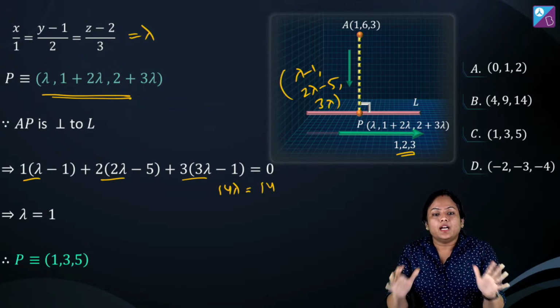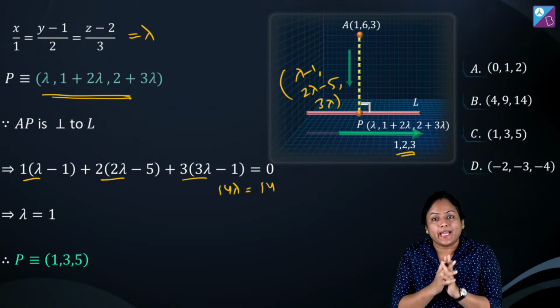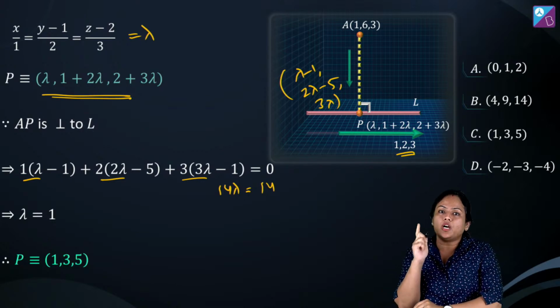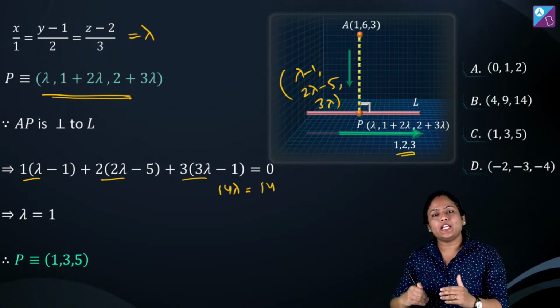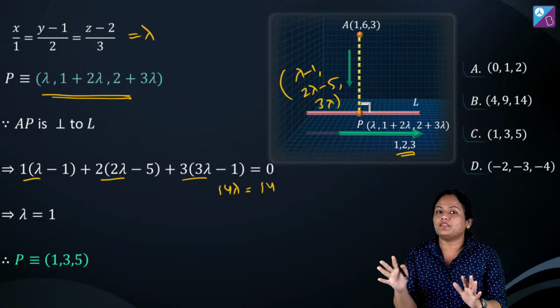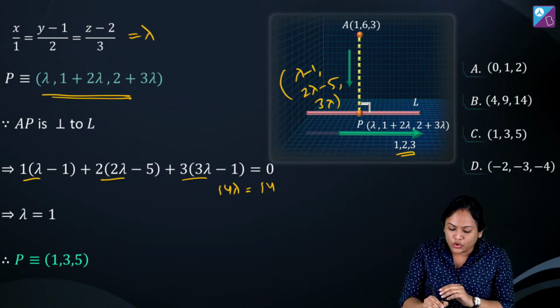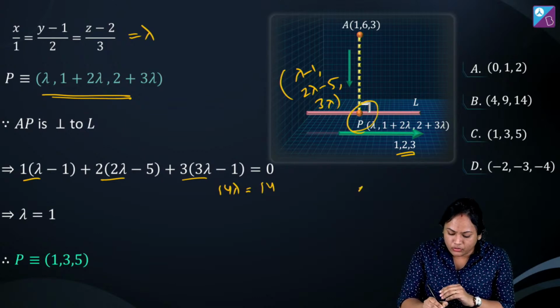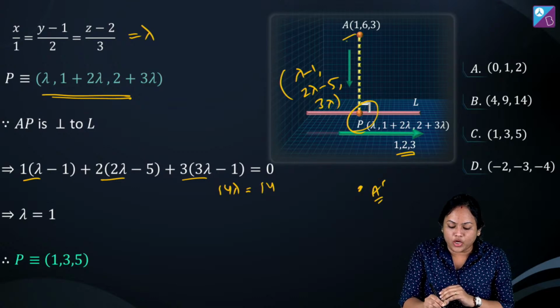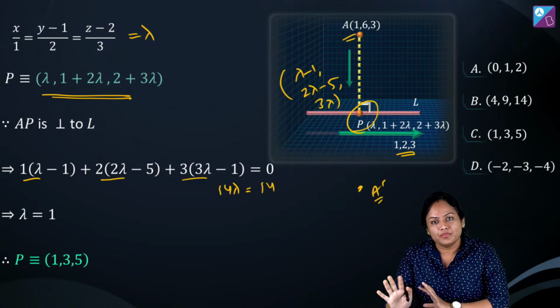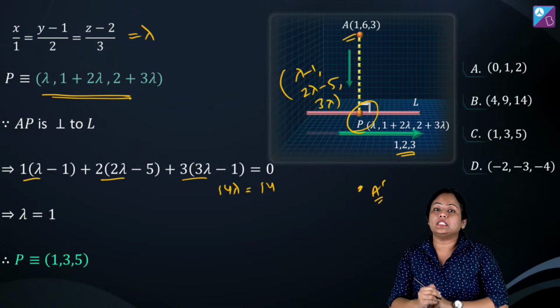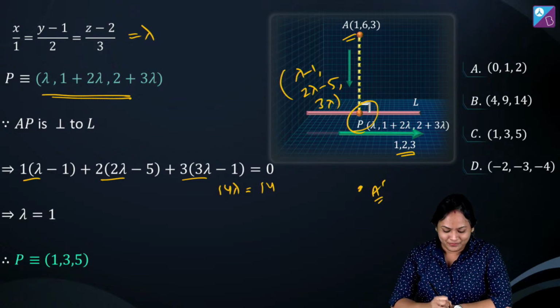Got it? Have you got it, guys? Are you getting it? कैसे foot of perpendicular निकालेंगे? Do not remember the formula, remember the approach. And यहाँ से you can find the image also. किसी भी सवाल में when they ask you about image, you can get the foot of perpendicular and then you can apply the section formula. Because A and A dash का midpoint has to be your point P. ठीक है, तो same ही concept से you can also get the image. Alright? Okay.